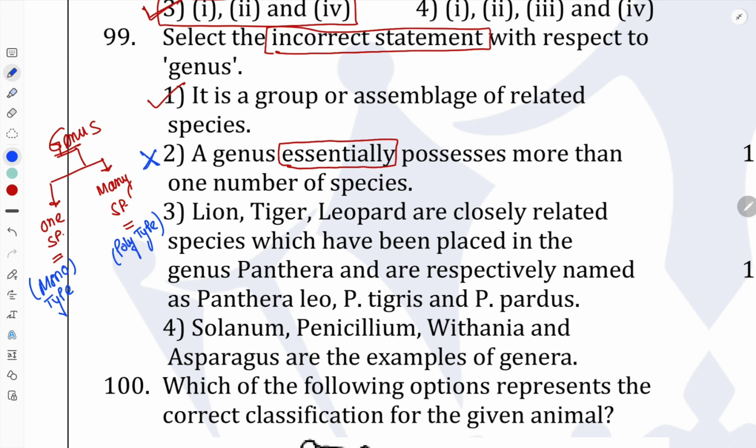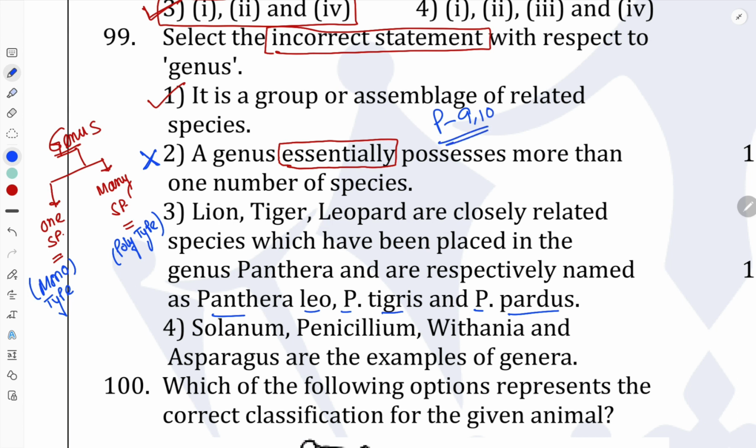Second option done. Let's check the third option. Lion, tiger, leopard are closely related species which have been placed in the genus Panthera. Obviously the lion's scientific name is Panthera leo, the tiger's scientific name is Panthera tigris, and the leopard's scientific name is Panthera pardus. All of these statements are actually given in our NCERT book, page number 9, 10. Remember.